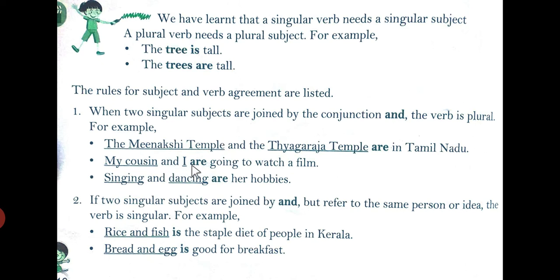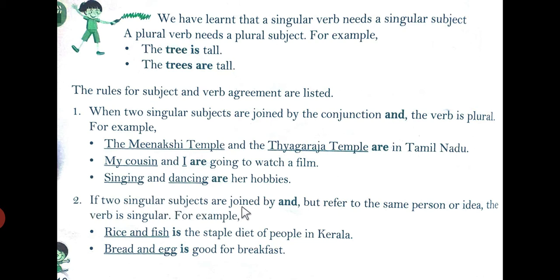So my cousin and I are going to watch a film. Very important for you children. My cousin and I. So two people are there. So two singular subjects are there and they are joined with the conjunction and. So here the verb is plural, used as are. Singing and dancing, two singular subjects joined with the conjunction and, the verb here used is are, plural. Singing and dancing are her hobbies.